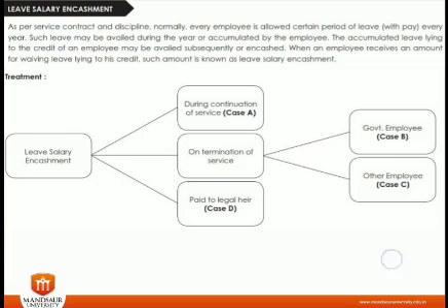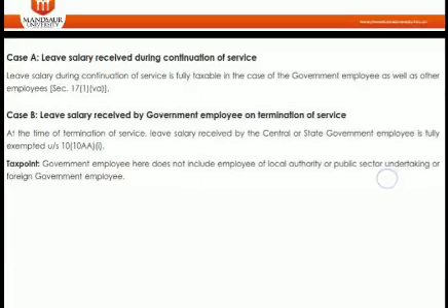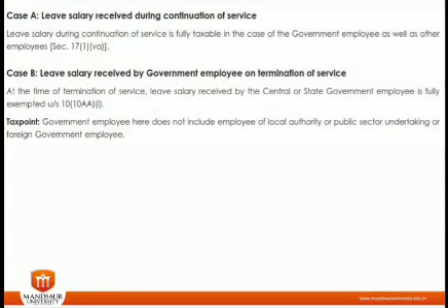So now we'll start with the discussion of case A. That is when a person is in continuation of the job and, due to the need of funds, he or she encashes leave salary during the service. Then that amount of leave salary encashment is fully taxable, whether he is a government employee or another employee, that means a private employee.